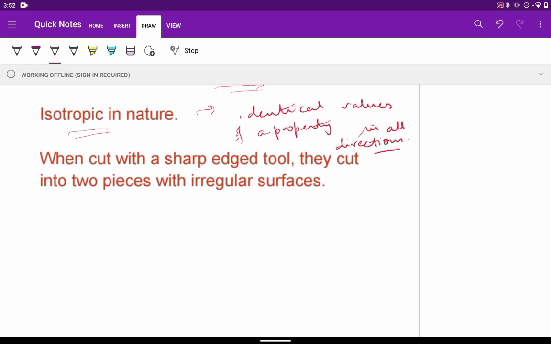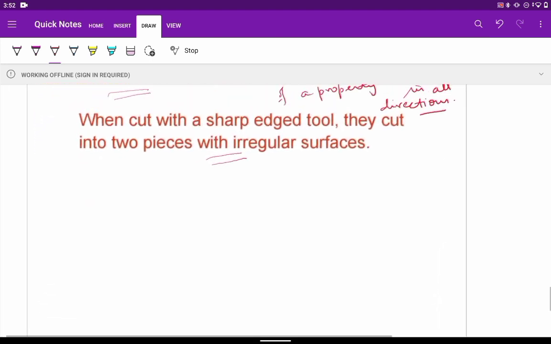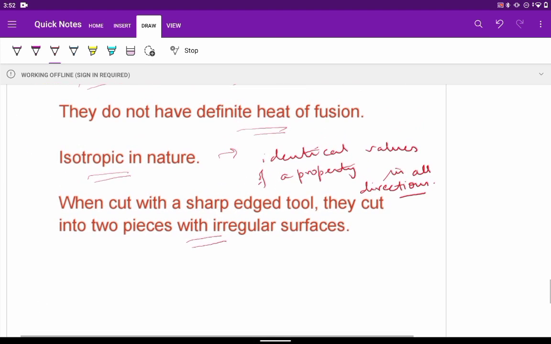And when they are cut with a sharp-edged tool, they will cut into two pieces, but there will be irregular surfaces. The surfaces are not regular. Irregular surfaces we will be getting. These are all amorphous solids.